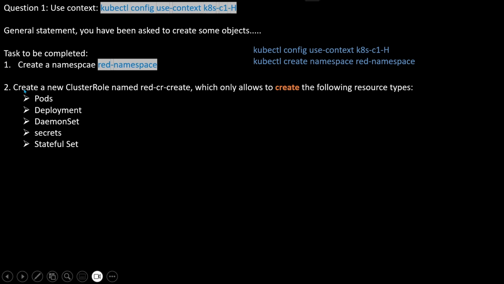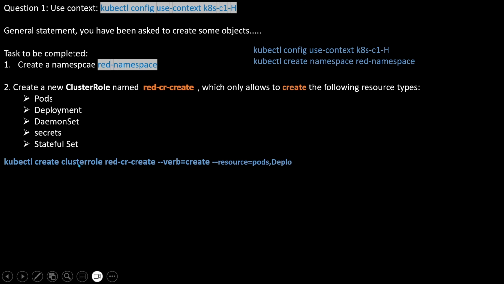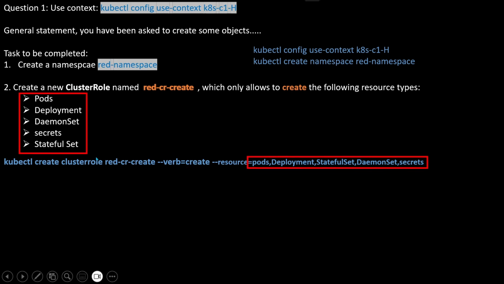After that, the second task is to create a cluster role named this one, which only allows creating the following resource types. It means that the verb is create. Now what we can do here is execute the command kubectl create clusterrole, and the name of the cluster role is here, then --verb=create and --resource equal to this one. So the cluster role name is here, the verb is create, and the resources are here, separated by commas.